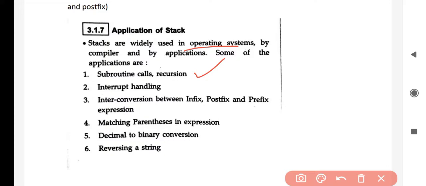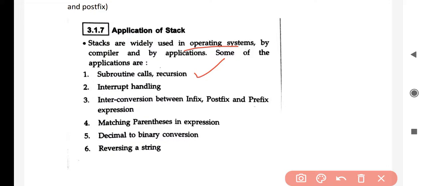Third application is interconversion between infix, postfix and prefix expressions. That means we can convert infix to postfix expression, postfix to prefix expression. So what are these expressions? We will see in this lecture or in the next lecture.